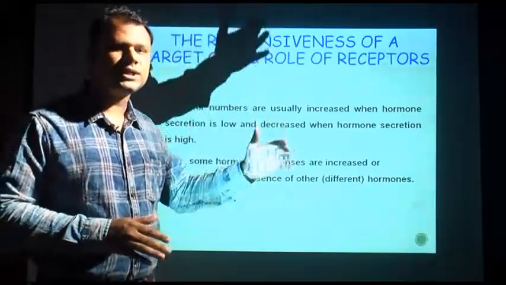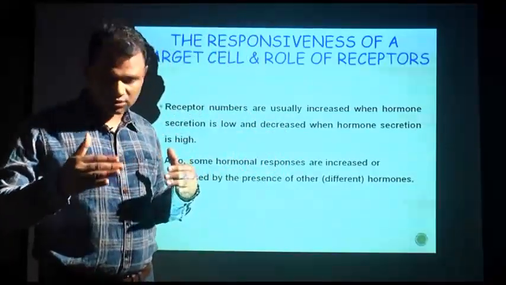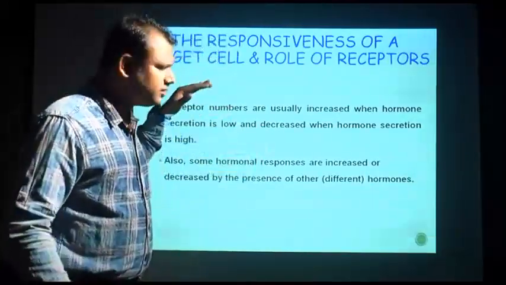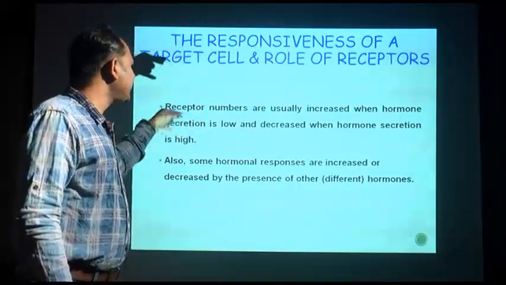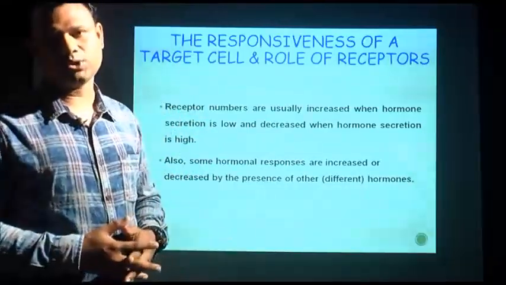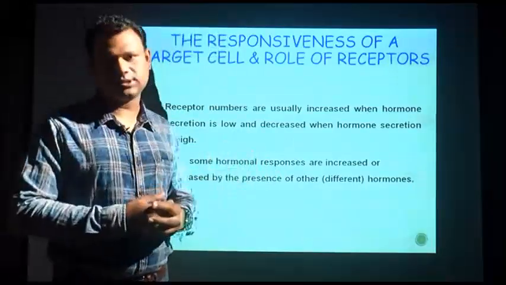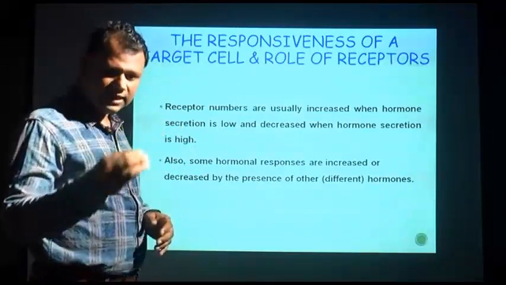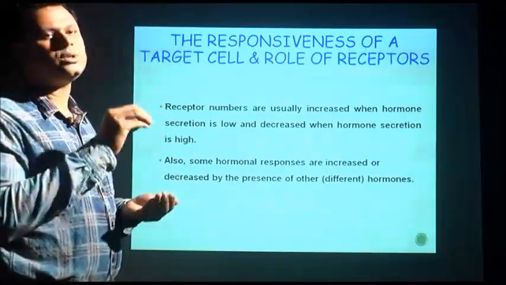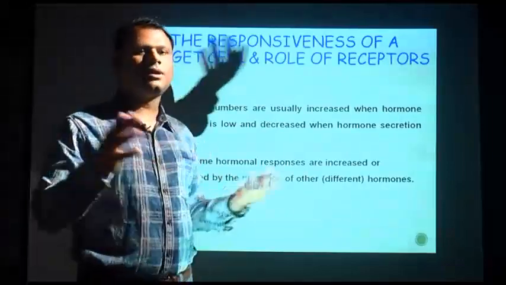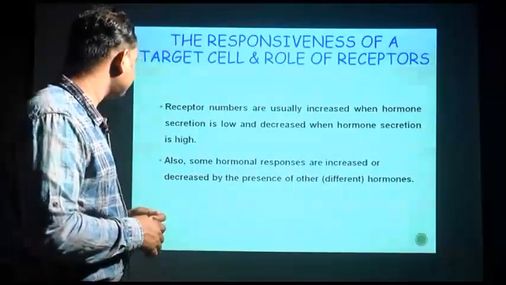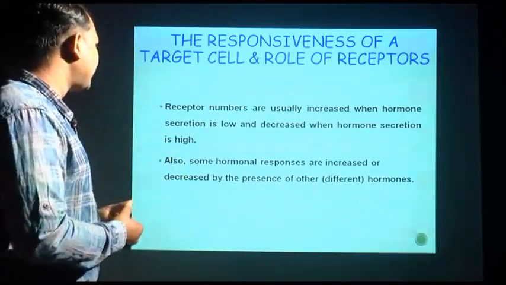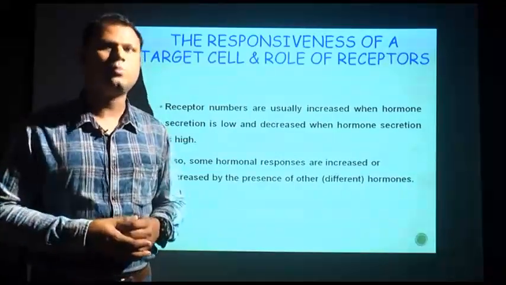So, if your hormone secretion is low, suppose growth hormone secretion is low, but your body needs to grow. In that case the modification is that the cell itself develops many receptors to perceive the hormone as much as possible. That is how your body acts. So, receptor numbers are usually increased when hormone secretion is low and decreased when hormone secretion is high, that means vice versa. Okay. Some hormonal responses are increased or decreased by the presence of different hormones also.